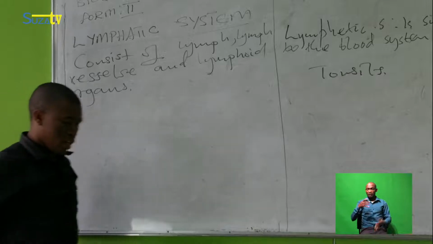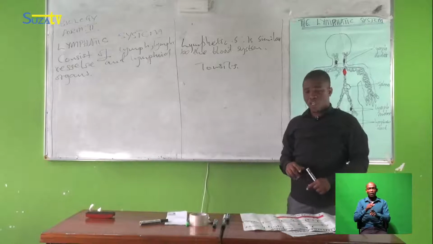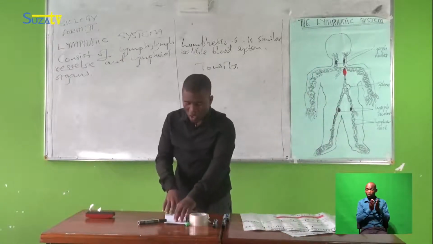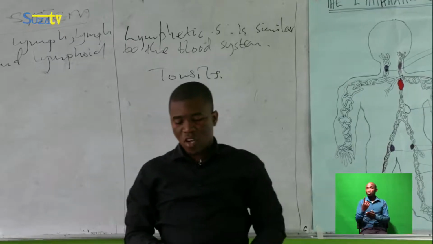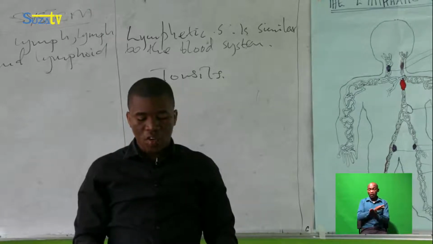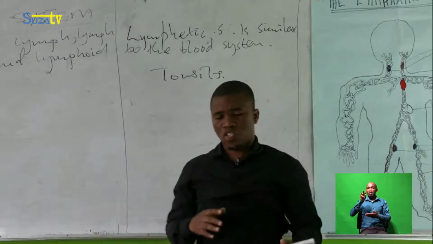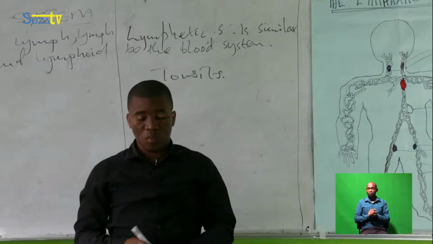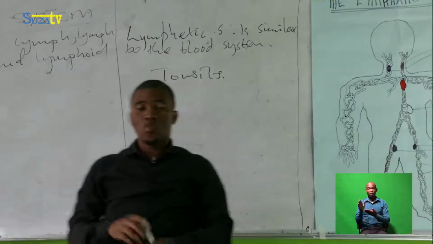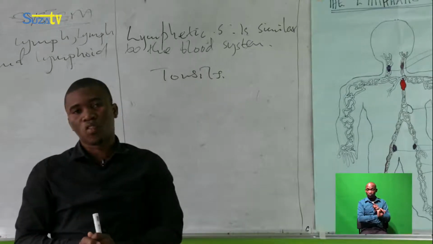Good. Okay. In order to gain more knowledge and concepts, my dear students, we can open our textbook on page 197. On that page, you will start to read the heading written lymphatic system. First you will read individually, then you will share your ideas with your fellows in the groups for discussion.